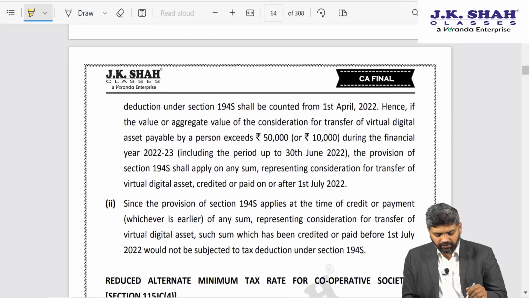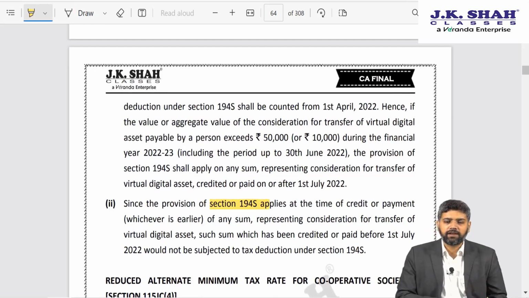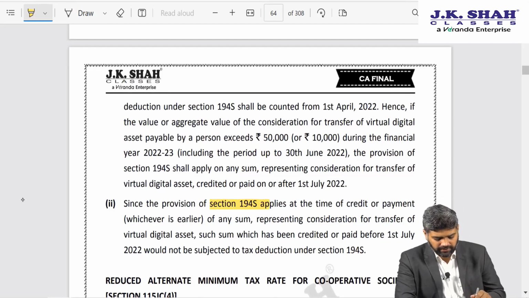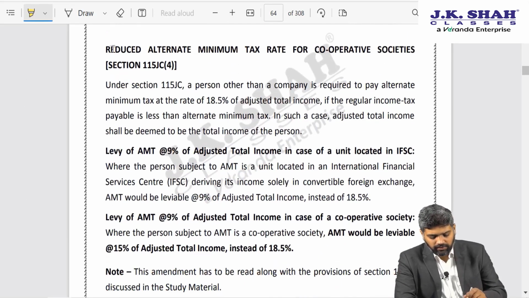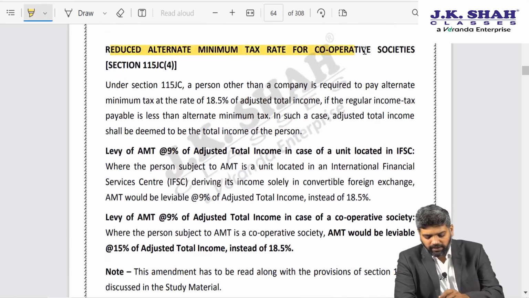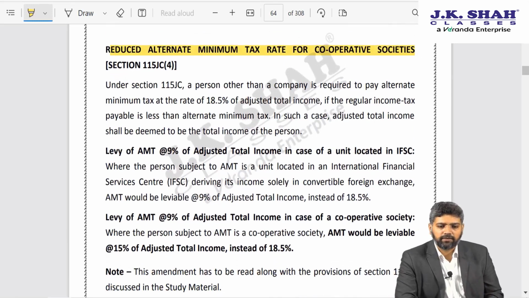After that, friends, after 194S, that is TDS with regard to virtual digital asset, the next one is reduction of alternate minimum tax for cooperative societies. So as far as cooperative societies are concerned, the government has brought the alternate minimum tax rate at par with MAT.